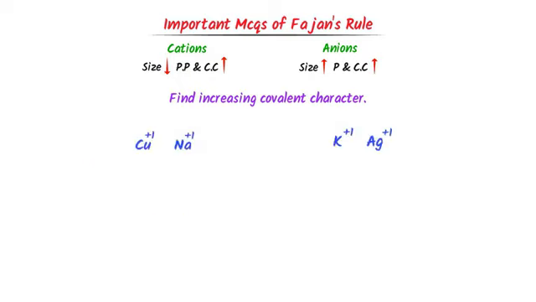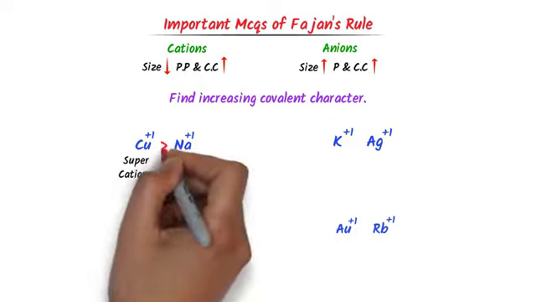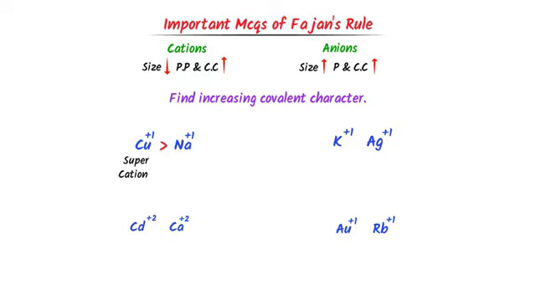Also consider these questions. Which cation has more covalent character? Well, we know that copper is a superhero cation. So copper has more covalent character than sodium. Secondly, silver is also a superhero cation. So silver has more covalent character than potassium.